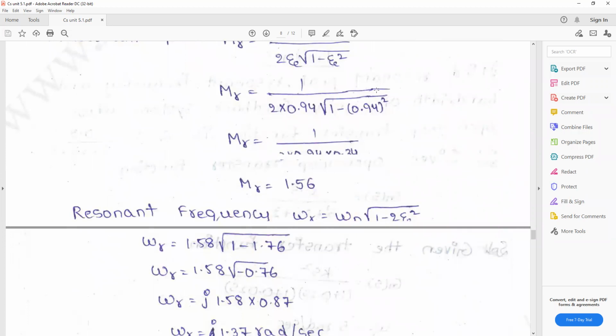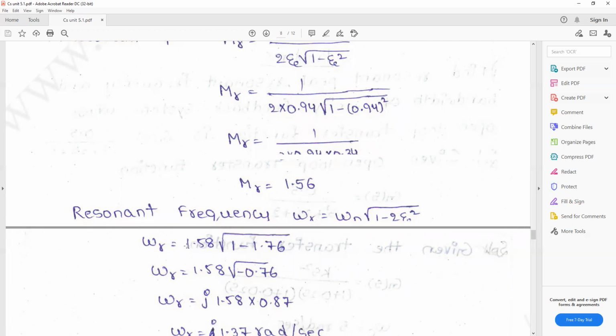Omega r by omega n is equal to square root of 1 minus 2 zeta square. So what is the resonant frequency? Omega r is equal to omega n into square root of 1 minus 2 zeta square. These formulas were calculated in the last class, so today we are only substituting in the formulas.